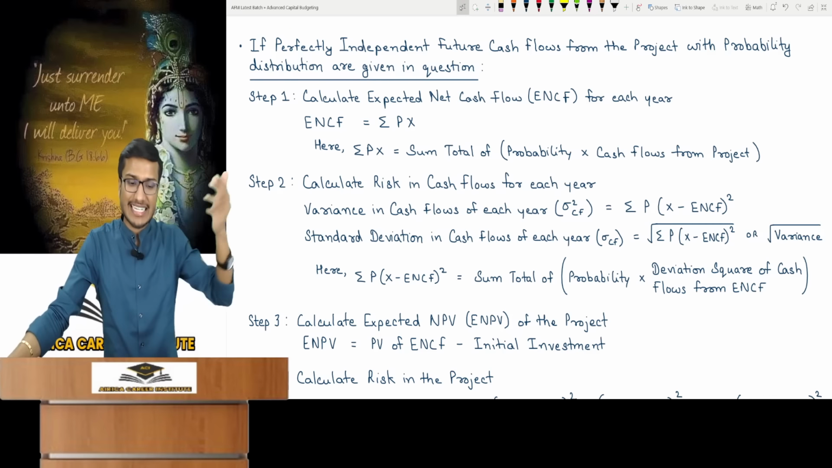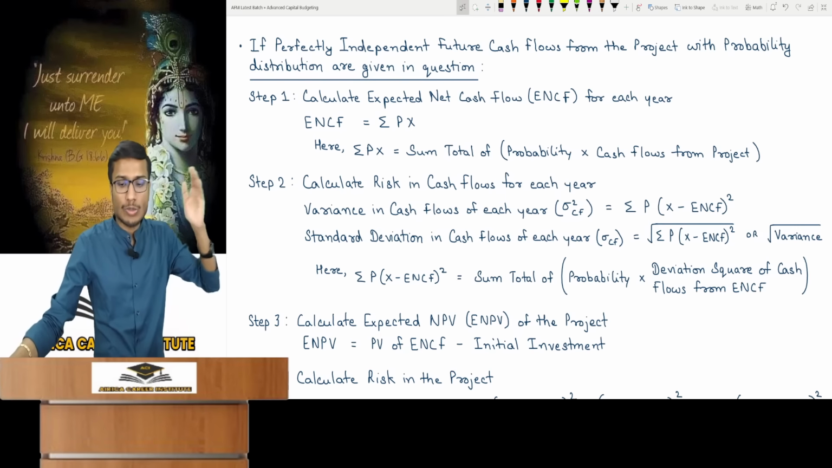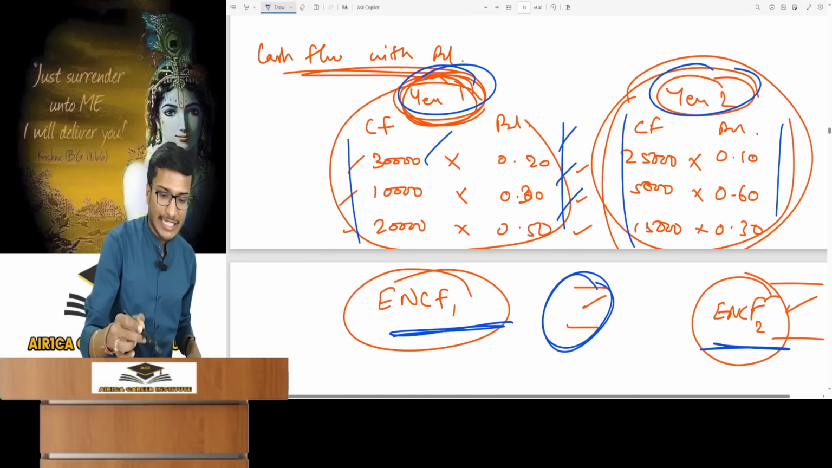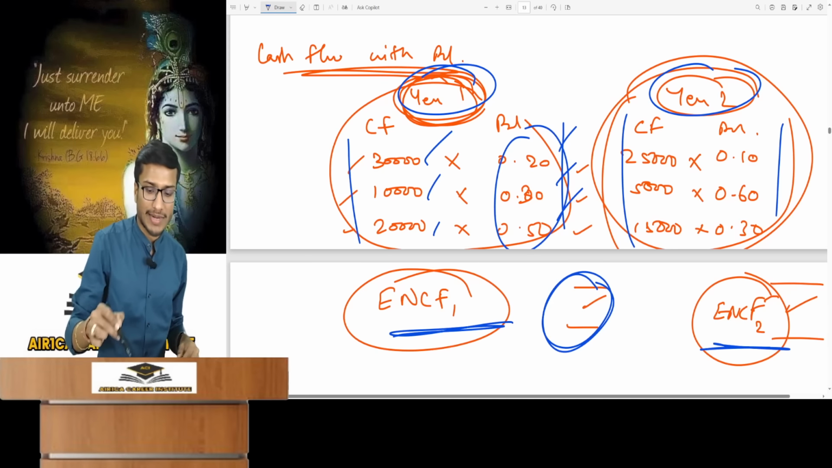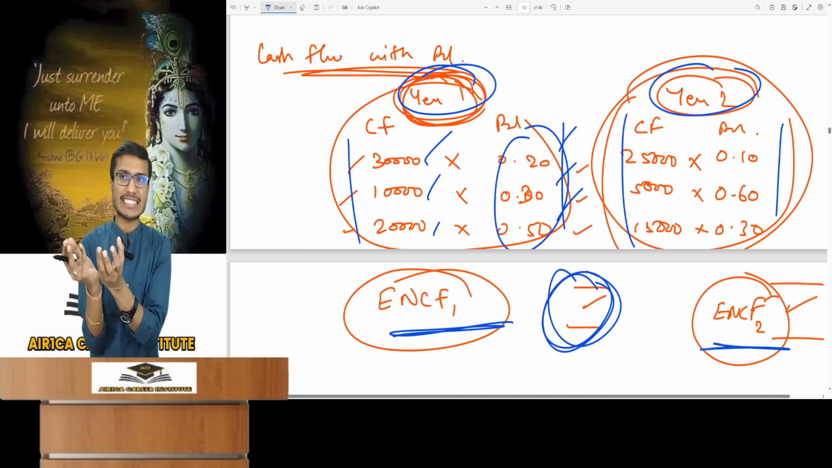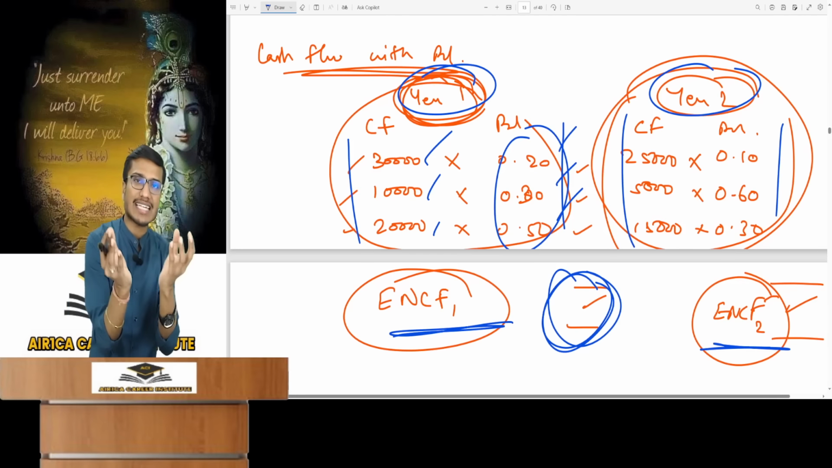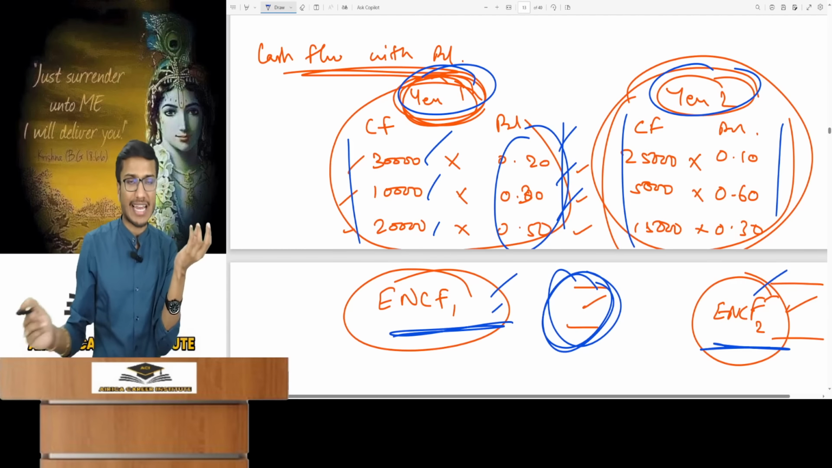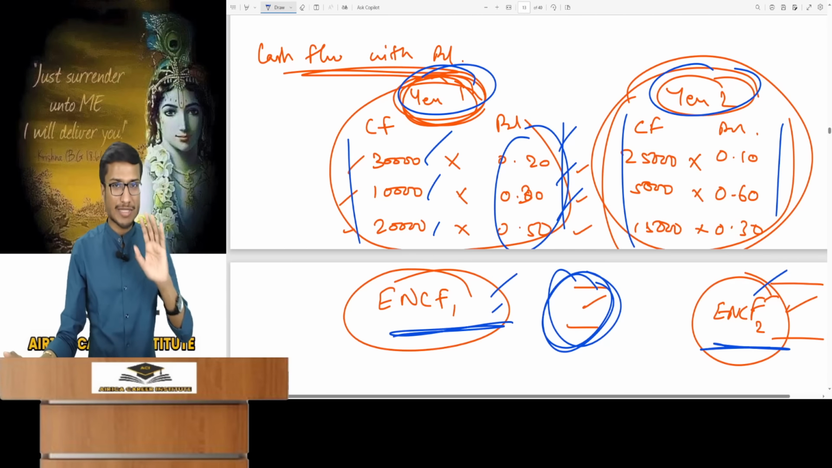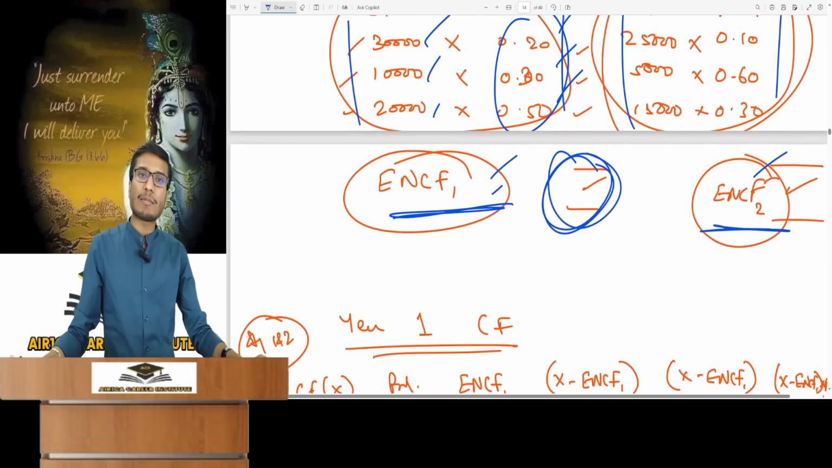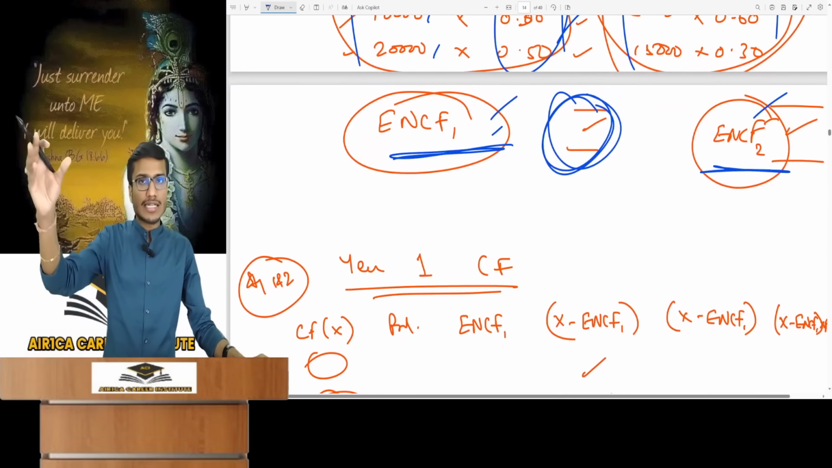Cash flow from project, right? Sum of probability into cash flow from project. In the first year, multiply cash flows by their probability and sum them. It's averaging like NPV, right? So here for each year, you calculate a separate ENCF, which is the average cash flow. Everything is understood. This NCF is calculated. Now what to do? You got ENCF. After this, you need the project's ENPV and risk.